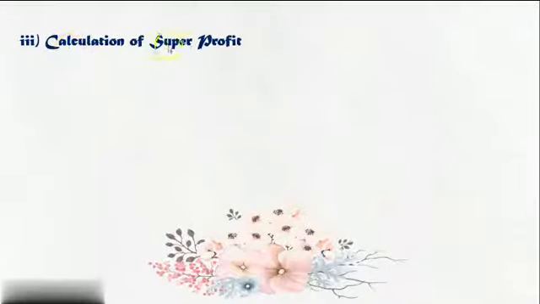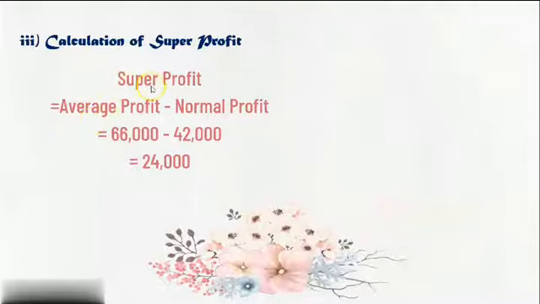The next step is calculation of super profit. Now how have we calculated, students? Super profit is equal to average profit minus normal profit. Average profit that we have got is 66,000 rupees, and normal profit we got is 42,000 rupees. So out of 66,000 we are going to subtract 42,000 rupees, and here our super profit is 24,000 rupees. So now on the basis of this super profit we are going to calculate goodwill.